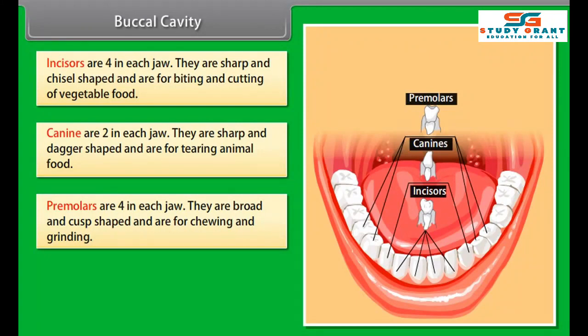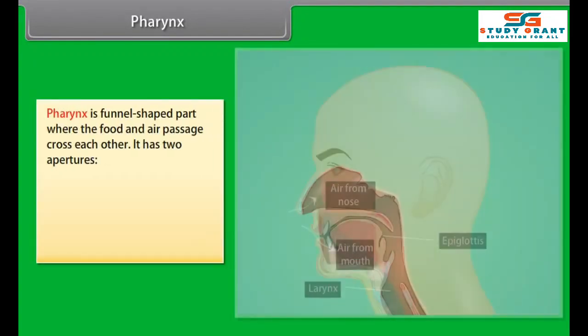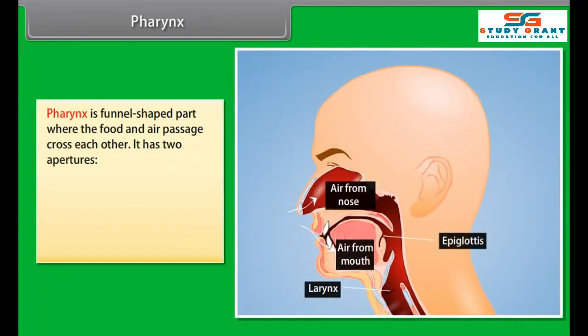Teeth are of 4 types: incisors, canine, premolars, molars. Incisors are 4 in each jaw. They are sharp and chisel-shaped and are for biting and cutting of vegetable food.